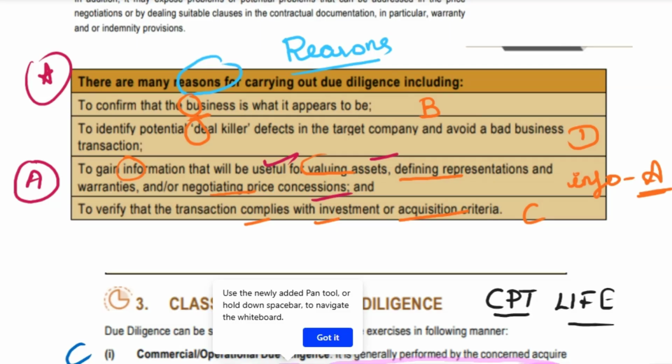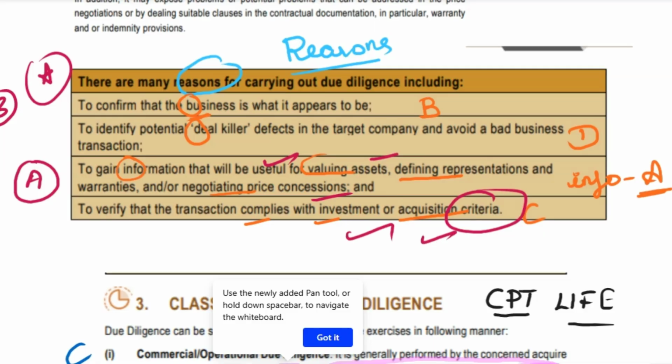So first of all, you need information for three things: valuing assets, defining the representations and warranties, and negotiating the prices. A, B. B stands for to confirm what the business appears to be. They are saying, yes, my business is going this way, but we have to see whether it is actually doing good or not. Okay. A, B, C. C stands for criteria. What is the criteria? Whether the transaction complies with the investment acquisition criteria.